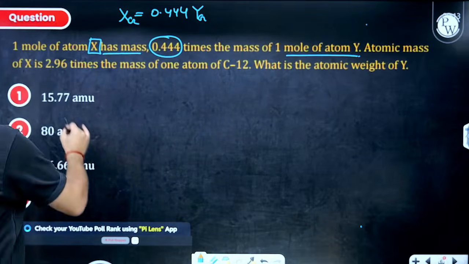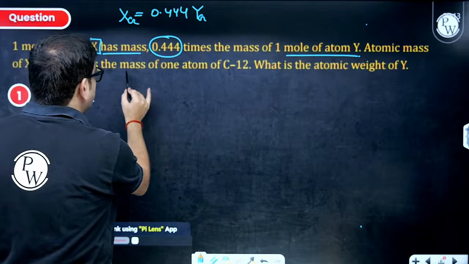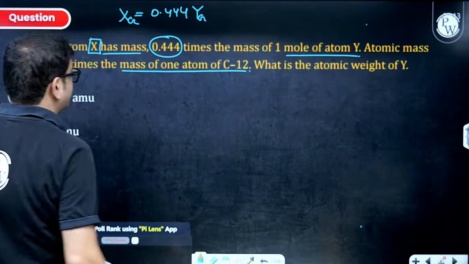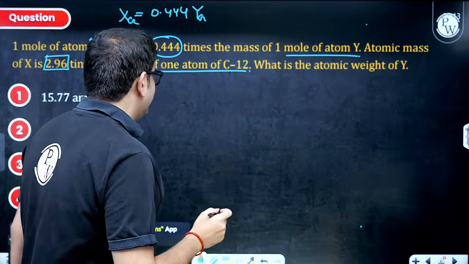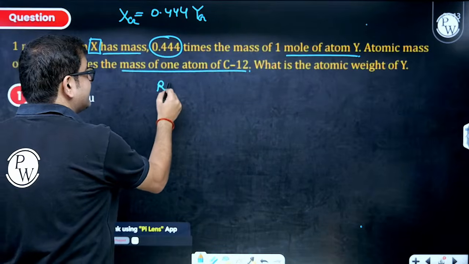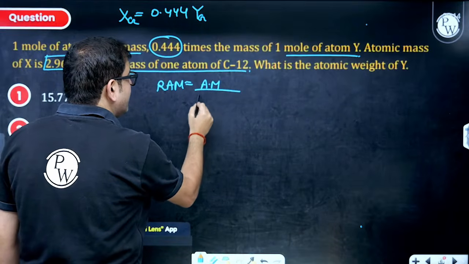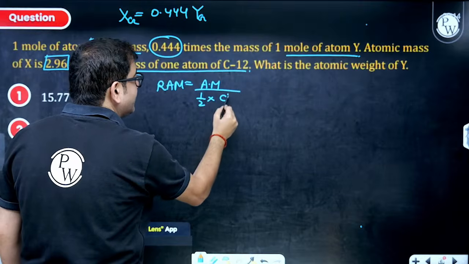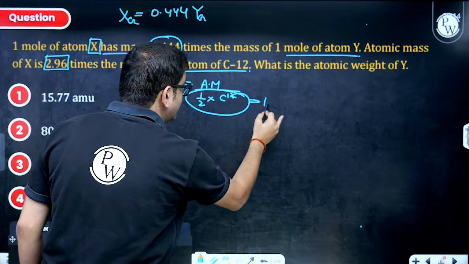The atomic mass of X is this many times the mass of 1 atom of C12 isotope. Sir, if you remember the definition of relative atomic mass, then relative atomic mass is nothing but atomic mass upon 1 by 12 into mass of C12 isotope, and this denominator we refer to as 1U.